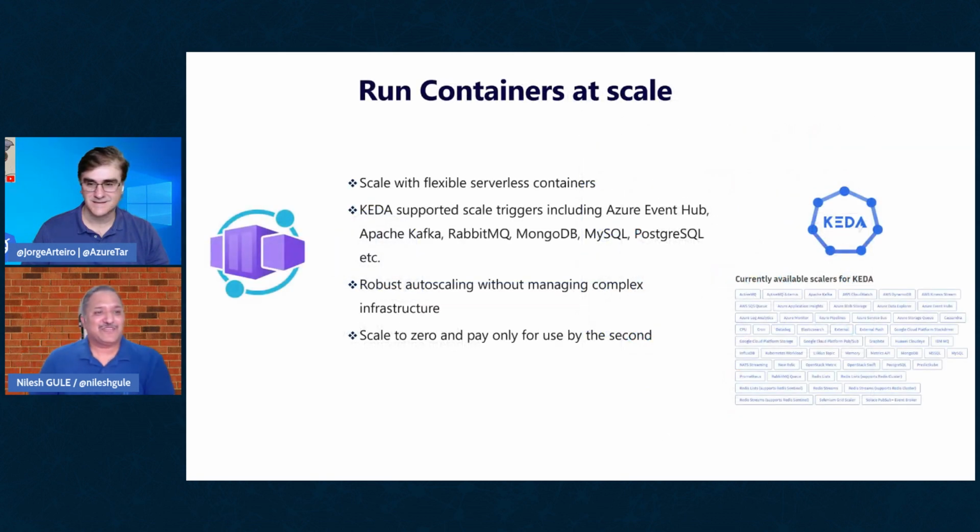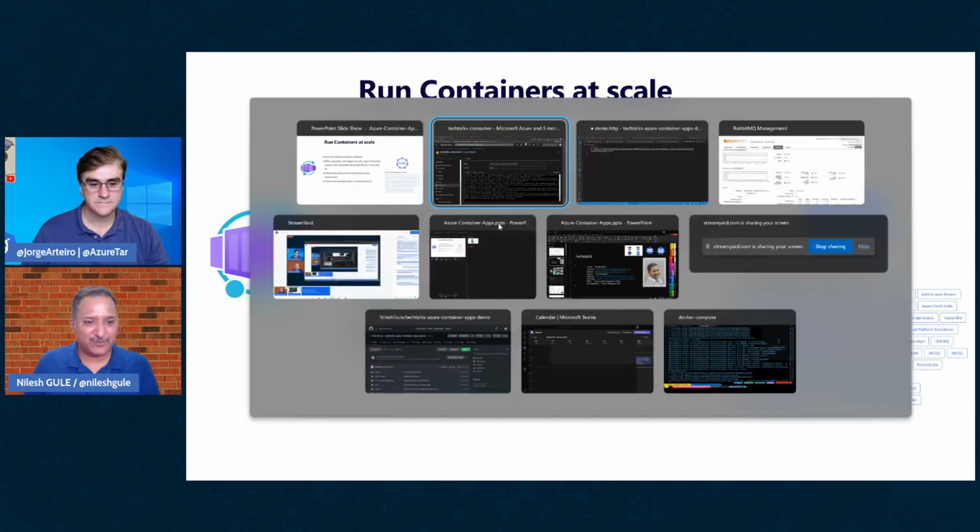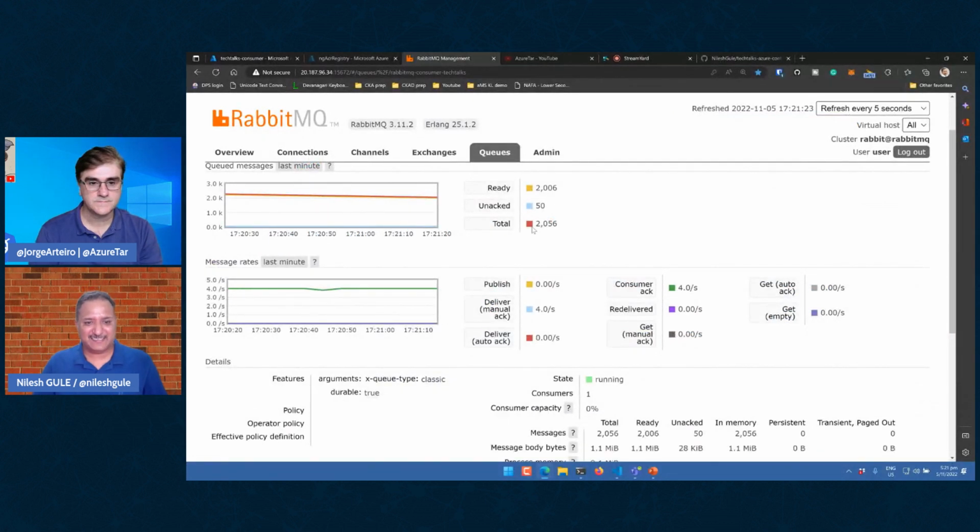Okay, so let's look at scale. Why do we need scaling? Now, if we go back to our RabbitMQ consumer here, we can see that because of one consumer and the pace at which it is consuming those messages, it is quite slow. I've been talking for the last maybe 10 minutes since starting this demo, and we can see that there are still like 2000 messages in the queue to be processed.